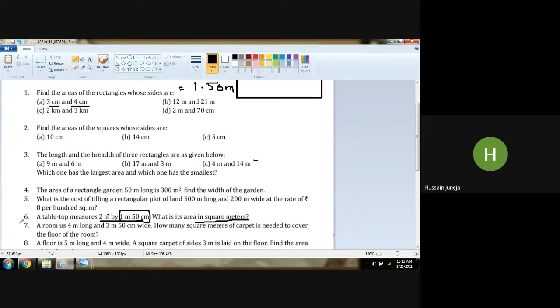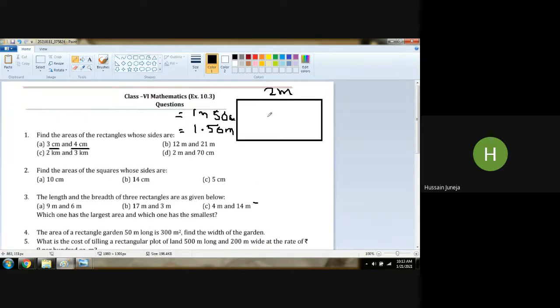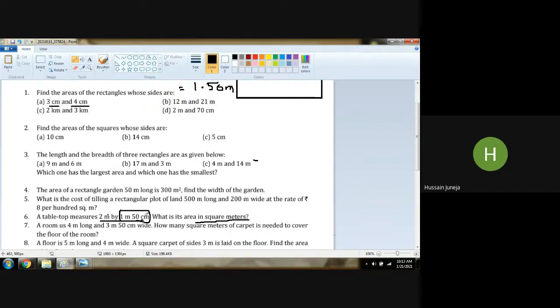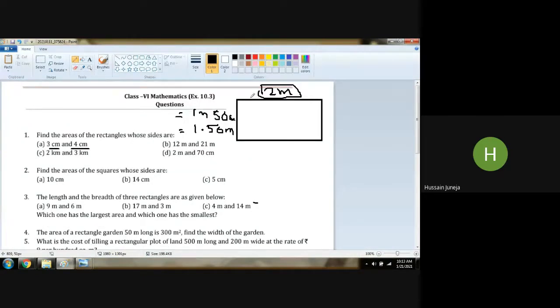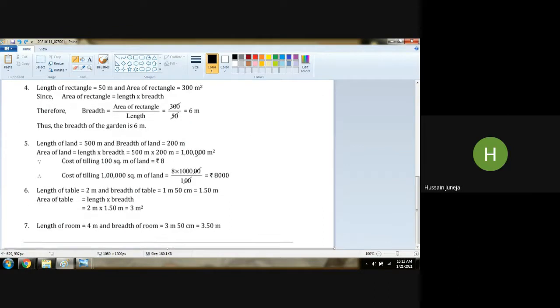Tabletop measures 2 meter by 1 meter 50 centimeter means what? 2 meter will be the length and breadth will be 1.50 meter. They want the answer in square meter. So area will be 2 meter multiplied by 1.50 meter. Whatever area we get will be our answer.